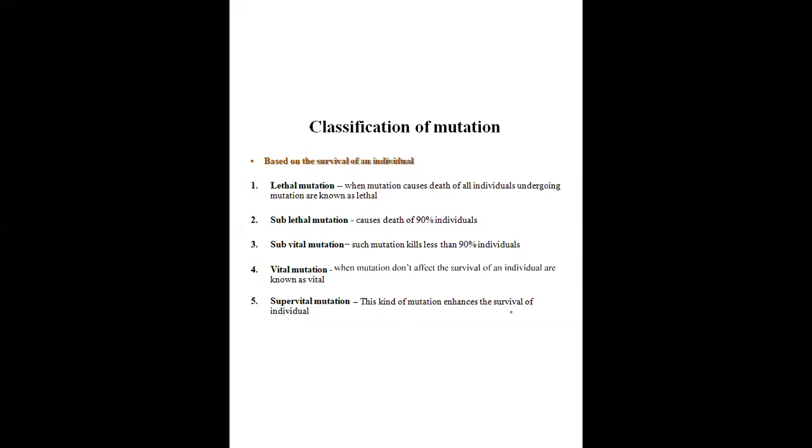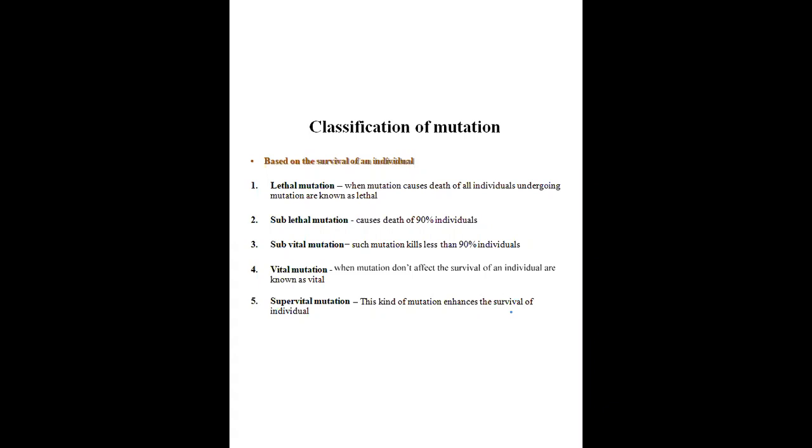Then there is sublethal, that is up to 90%. Then subvital, that is less than 90%. And vital means it doesn't affect the survival of an individual. Or supervital, which may enhance the survival of the individual. So these are the types based on the survival rate of that individual.